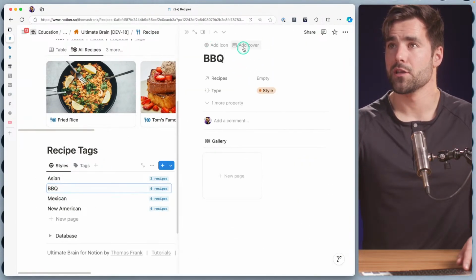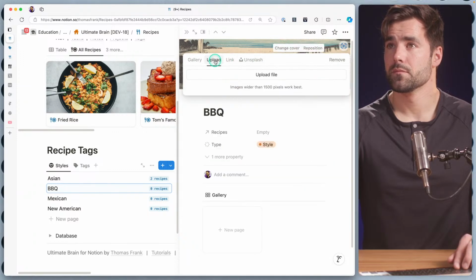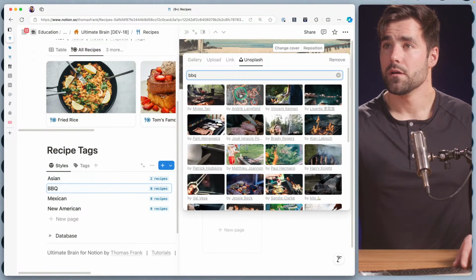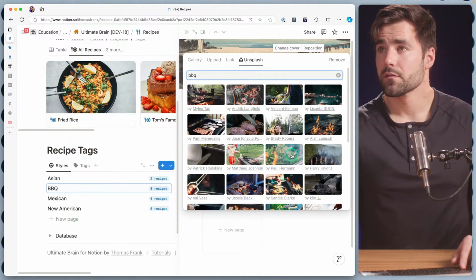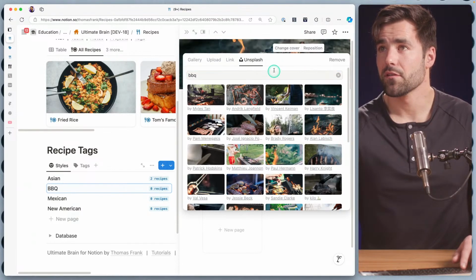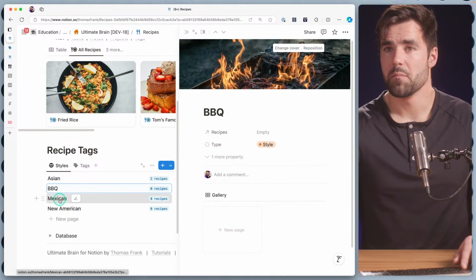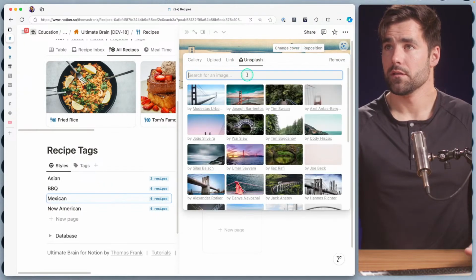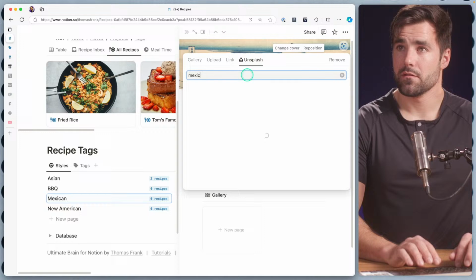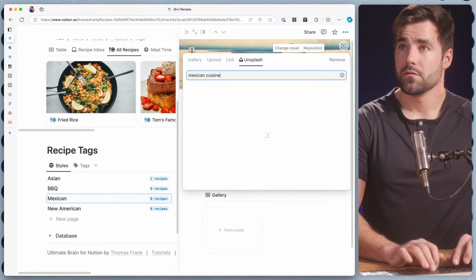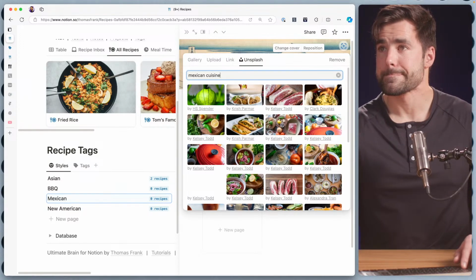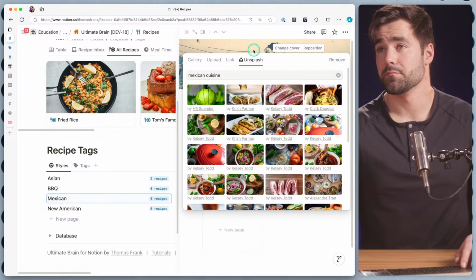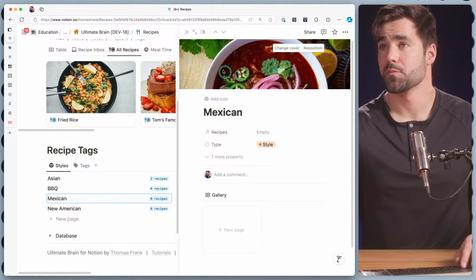We can grab barbecue one. BBQ. This fire looks pretty good. Yep. Let's get some burritos or tacos. Or just some peppers, to be honest. That looks pretty good.